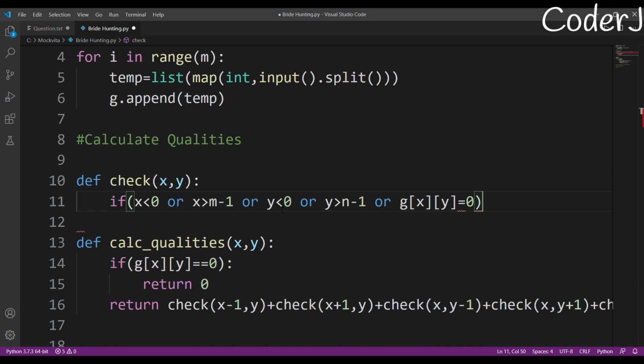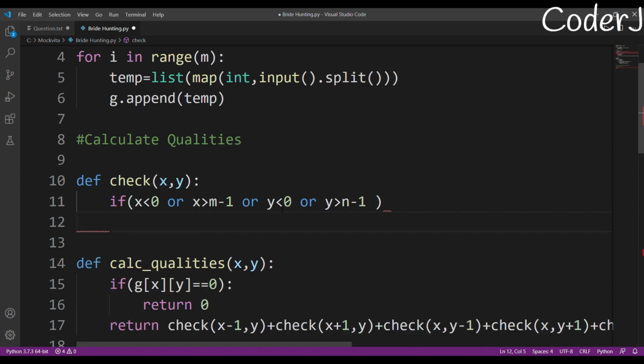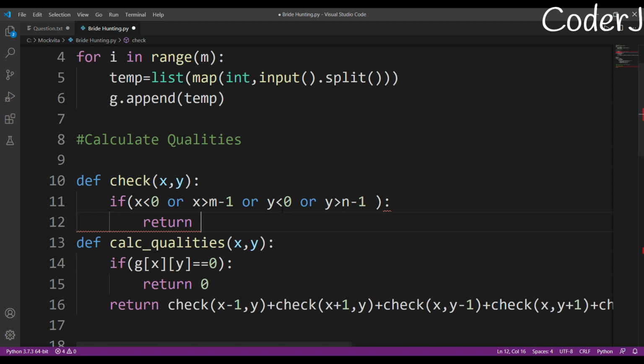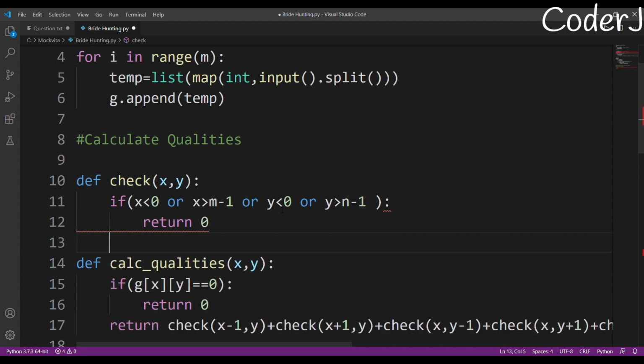If these are the conditions, then I'll return 0. Otherwise I'll return whatever value g, x and y stored, right?